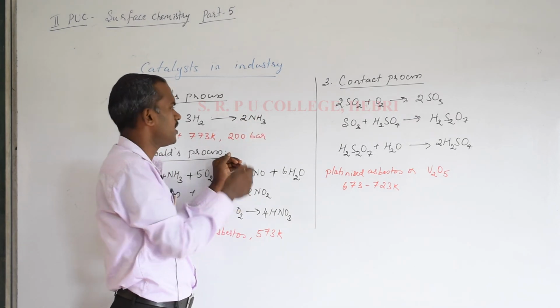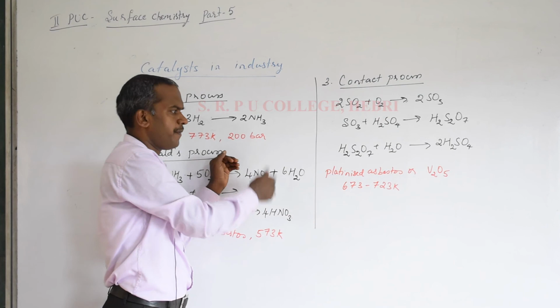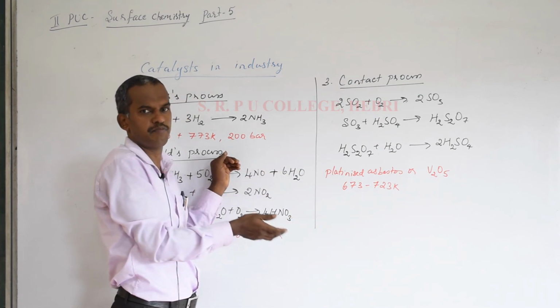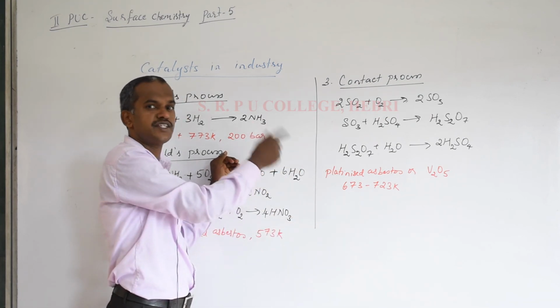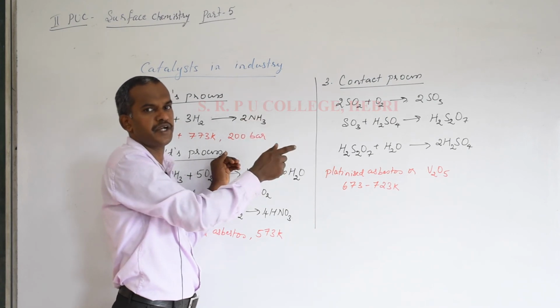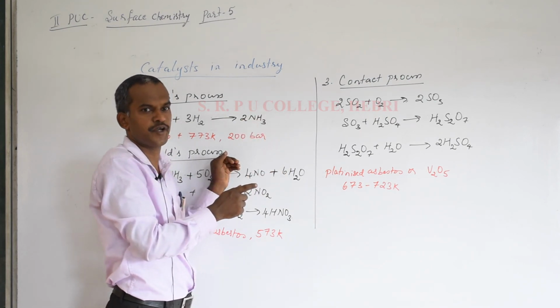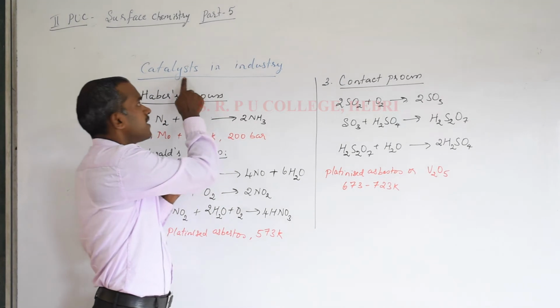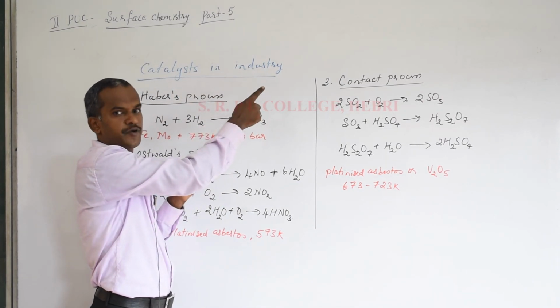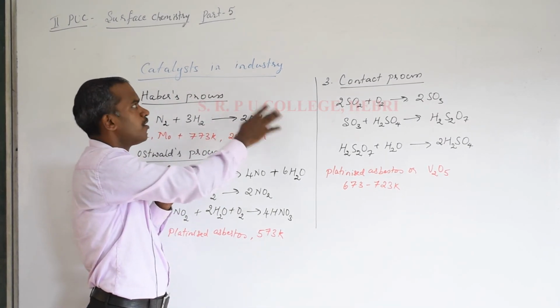If it is asked for 1 mark, give any one example for an industrial application of catalyst, you can write any one of these, or apart from these three you can write some other examples also. But remember, not just the equation, you have to remember the temperature at which that catalyst is used. So that's all about catalysts in industry. Are you clear? So this is simple about catalysts.